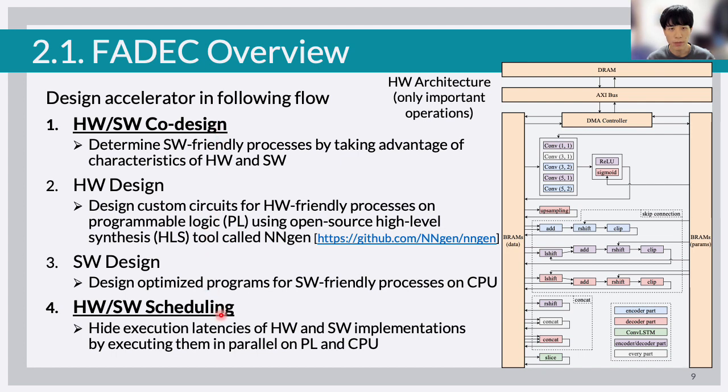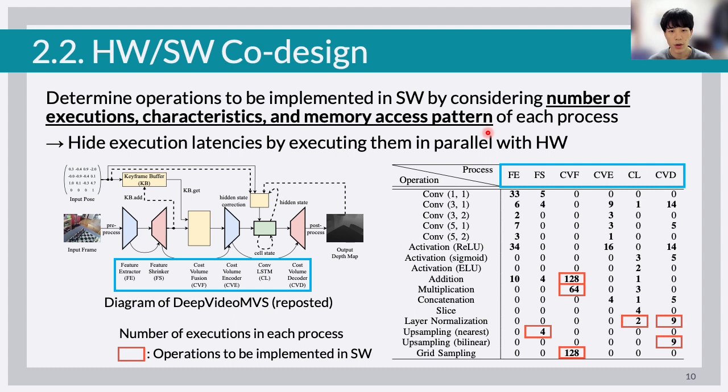in detail. In hardware-software co-design, we consider the number of executions, characteristics, and memory access pattern of each process to determine operations to be implemented in software. We can hide the execution latencies of these processes by executing them in parallel with hardware-friendly processes. Operations in red squares in the right figure are software-friendly processes. The blue squares indicate the correspondence between each process in the diagram and in the table.